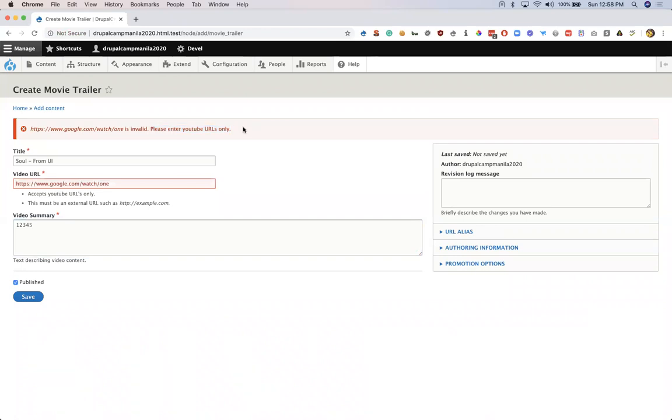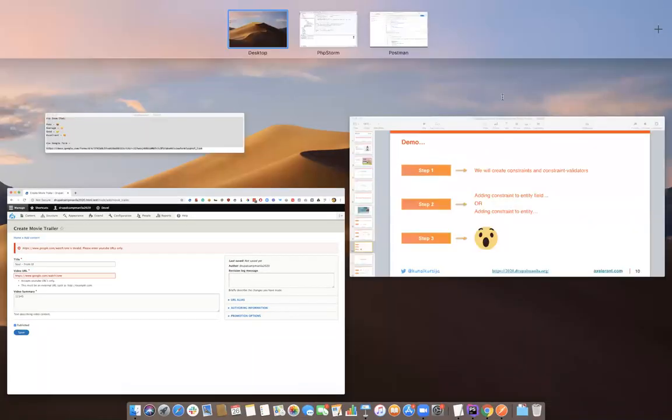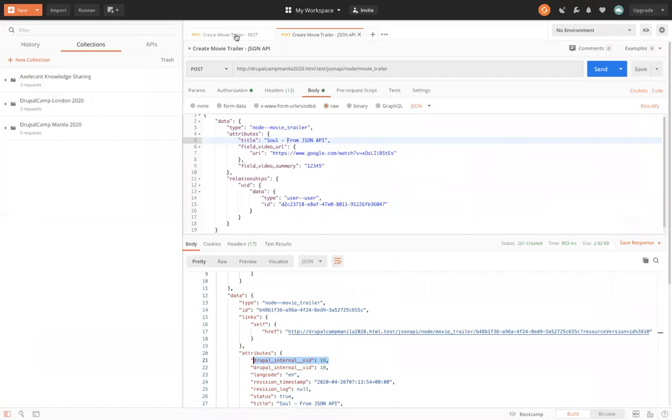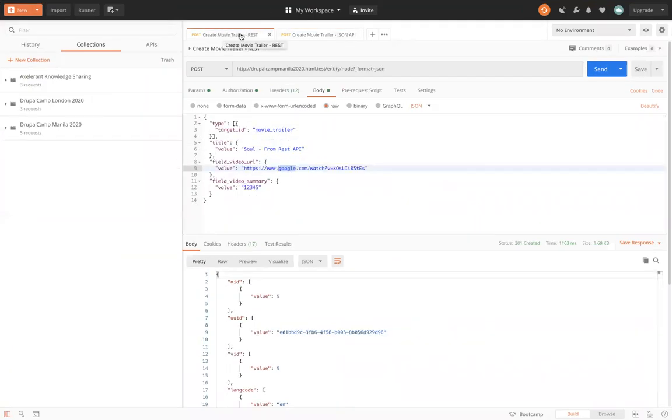Nothing fancy here, because this was previously working also when we added the validations using the hook form base form ID alter. Now let's see if our validations are working from the other modes of entity creation. The very first mode is through REST API. Let's go to Postman now. I'll click on this particular tab, which is creating movie trailer through REST API.